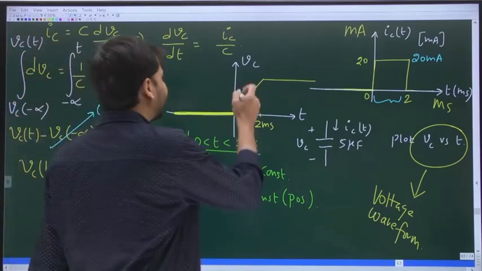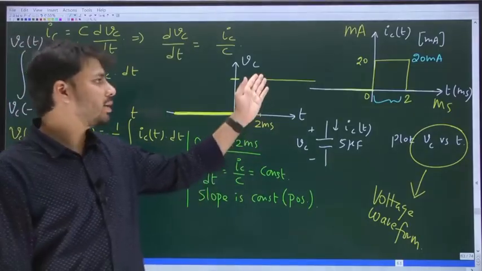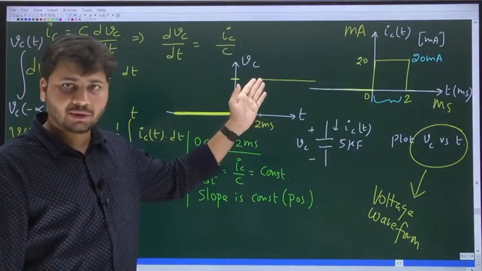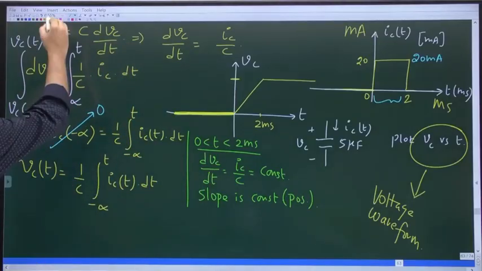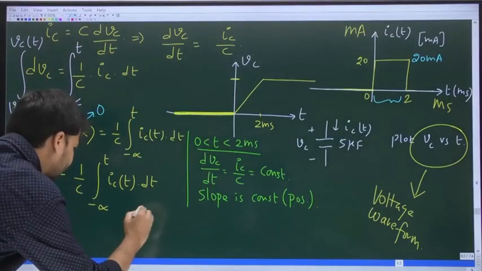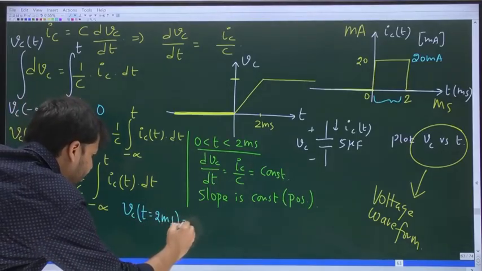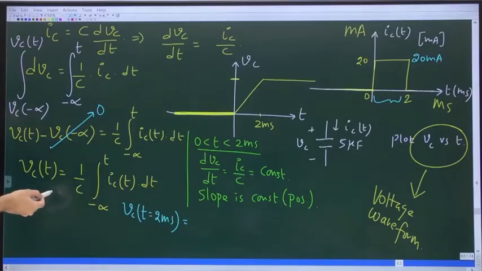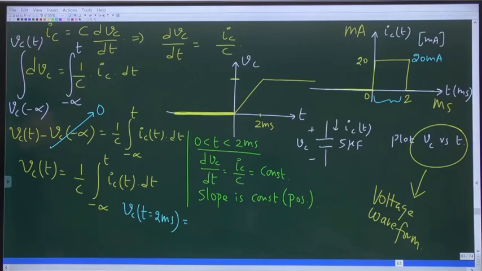Now the question is, what is the value of voltage to which the cap will get charged at t equal to 2 milliseconds? I mean, it is quite simple. Vc at t equal to 2 milliseconds: just make use of this formula. In this equation, you just have to substitute t equal to 2 milliseconds, then you will get the value of the voltage across the cap at 2 milliseconds.